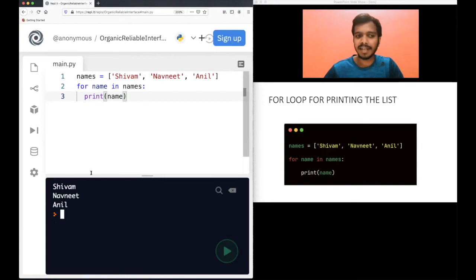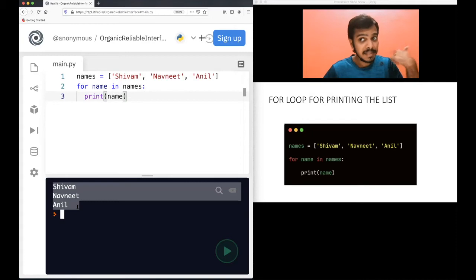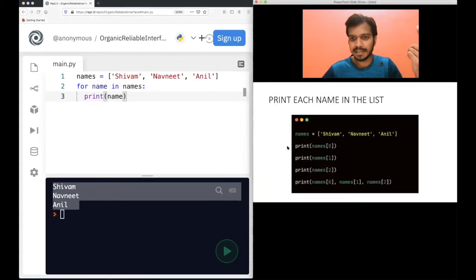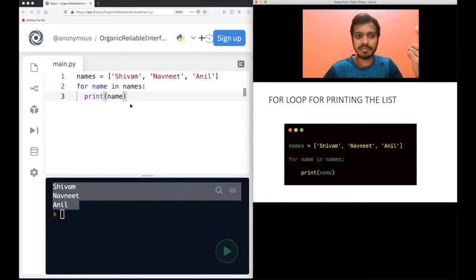Now see what happened. Again, you are able to see these three lines, Shivam, Navneet, and Anil, similar to the print statement that you saw. This also printed the same output. The same thing I am doing with this for loop. Now you will think, what is this for loop doing? Let me explain this code.